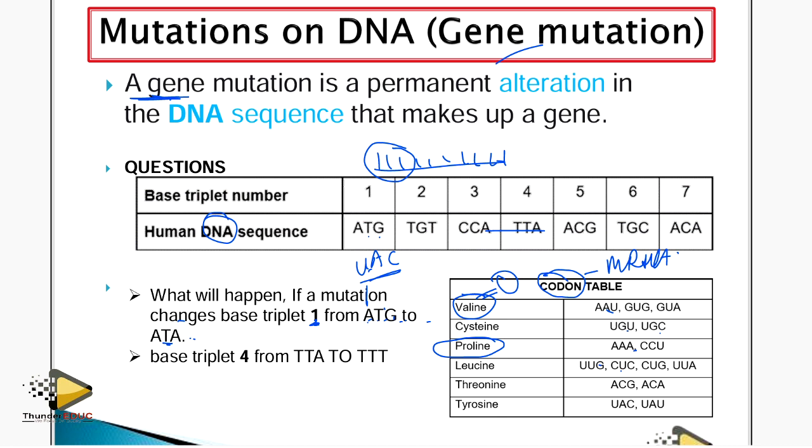I was looking for it. UAC, which is tyrosine.